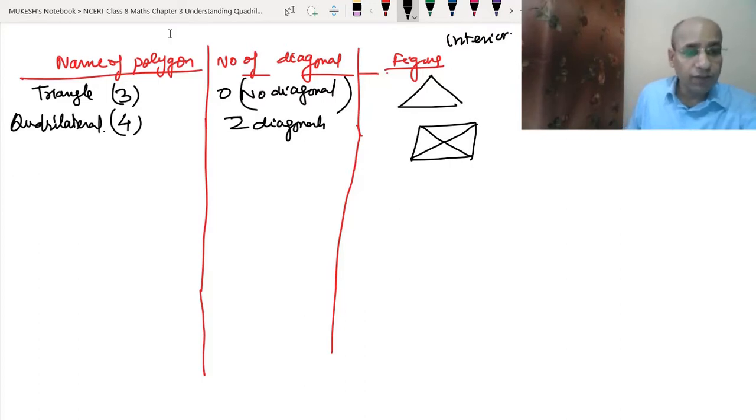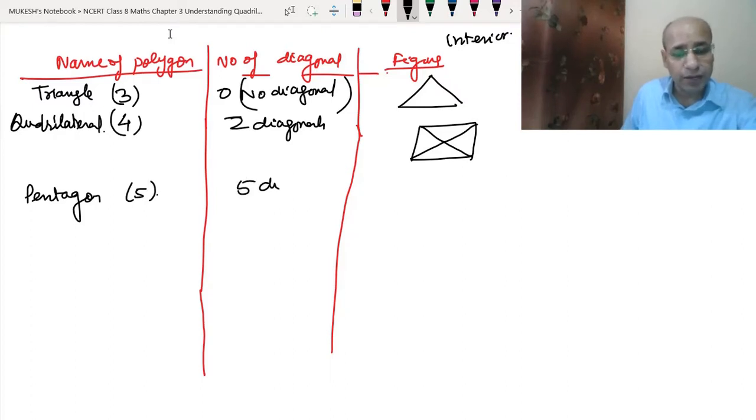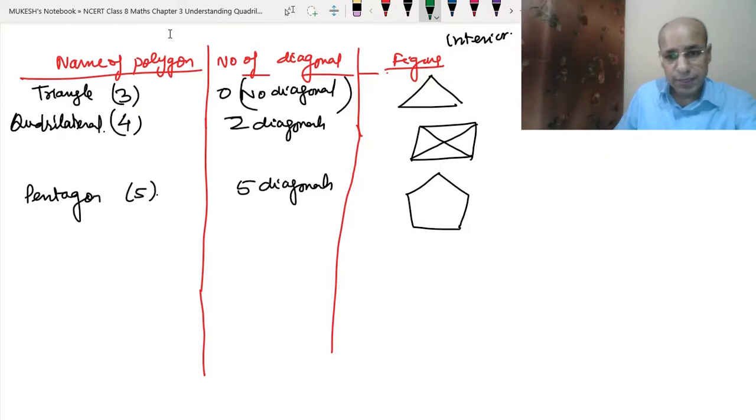If we come to the pentagon, which has 5 sides, then it will have 5 diagonals. See, this is the pentagon, 1, 2, 3, 4 and 5. So let's draw with some other color. See, this is one diagonal, this is the second diagonal.